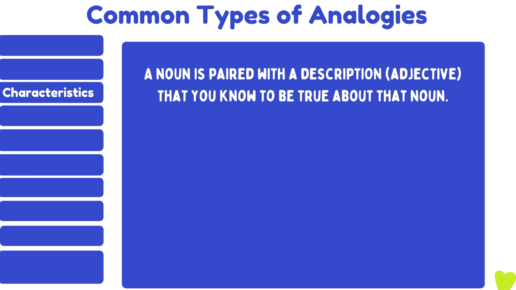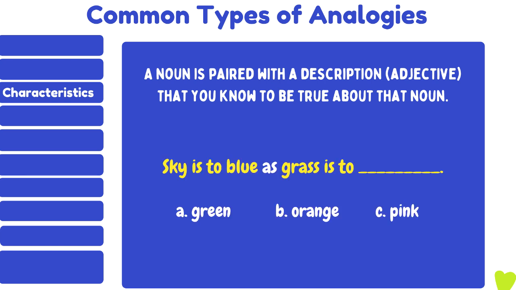Characteristic. A noun is paired with a description that you know to be true about that noun. Sky is to blue as grass is to blank. A. Green, B. Orange, or C. Pink. Here, the characteristic we are talking about is color. The color of the sky is blue. So to complete this analogy, we need to look for the color of grass. The answer is A. Green.